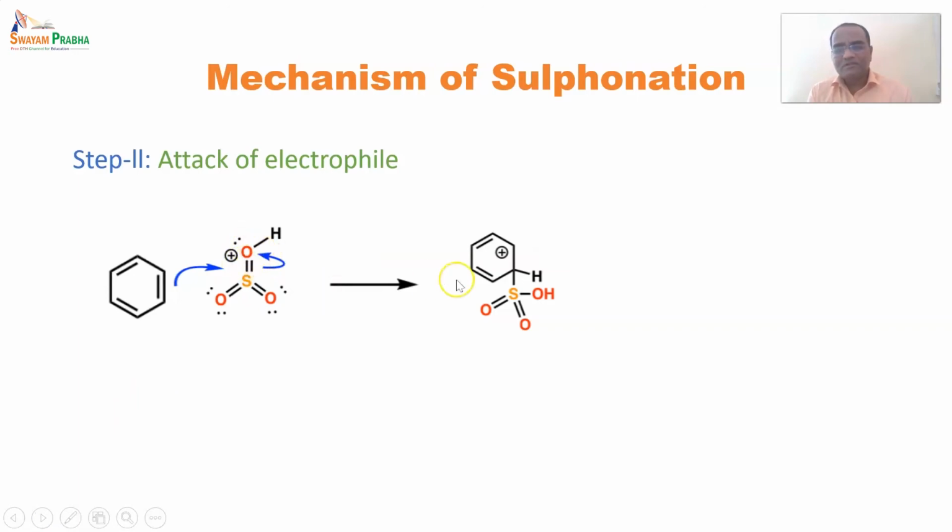So electrons will be shifted, and now it will form an OH bond. So here again the valency of sulfur becomes 6, and the benzene ring now has an electron deficient carbon in the middle.